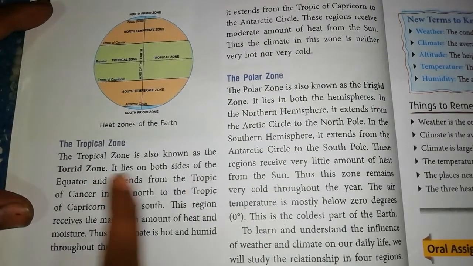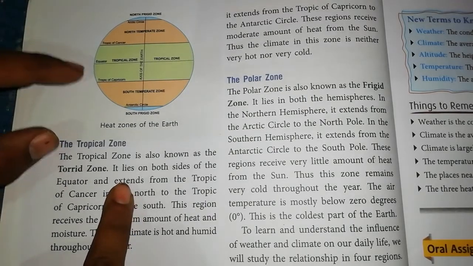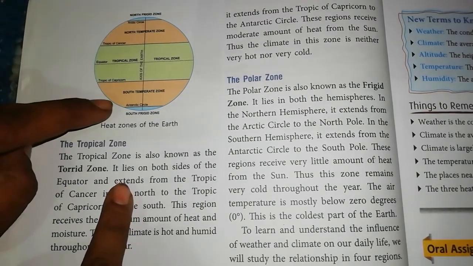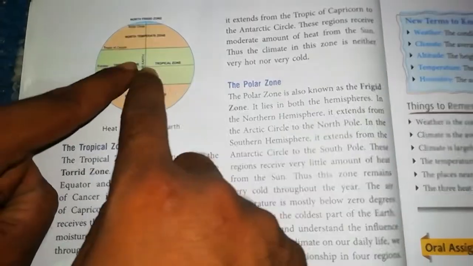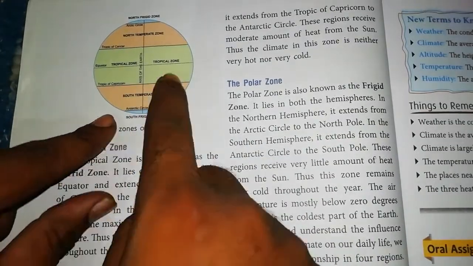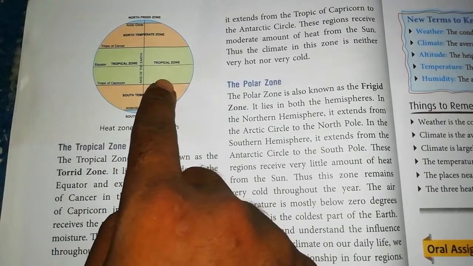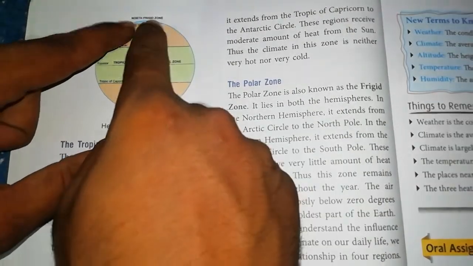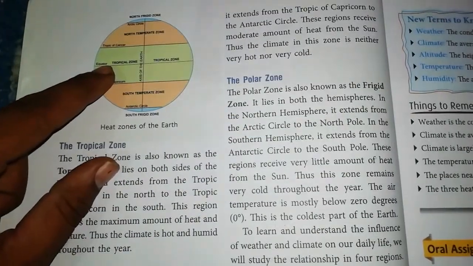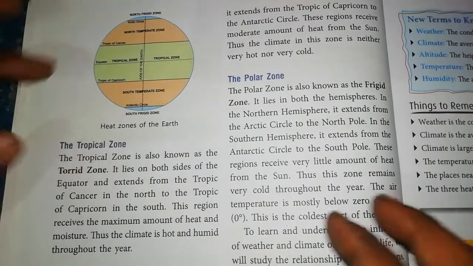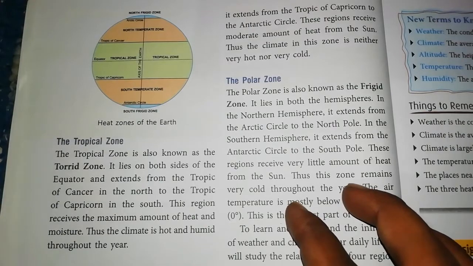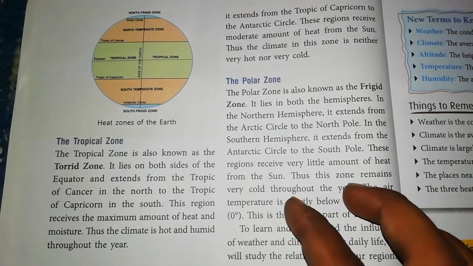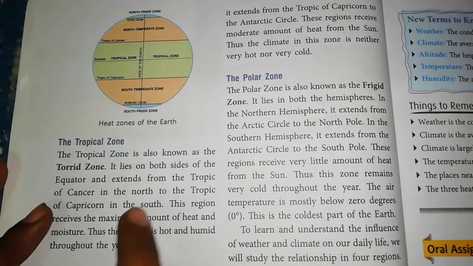It lies on both sides of the equator, above the equator and below the equator. Look, below the equator this is called the southern hemisphere, and above the equator we name it the northern hemisphere. So the tropical zone or torrid zone lies on both sides, in the northern hemisphere and in the southern hemisphere.